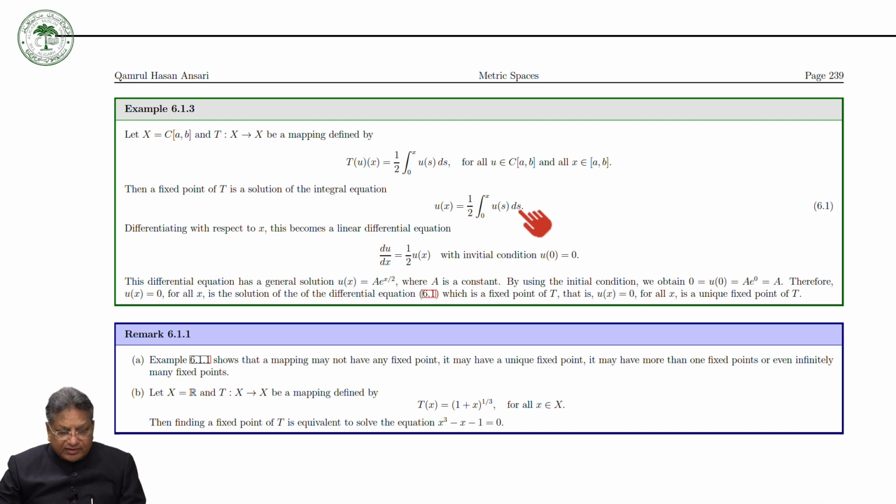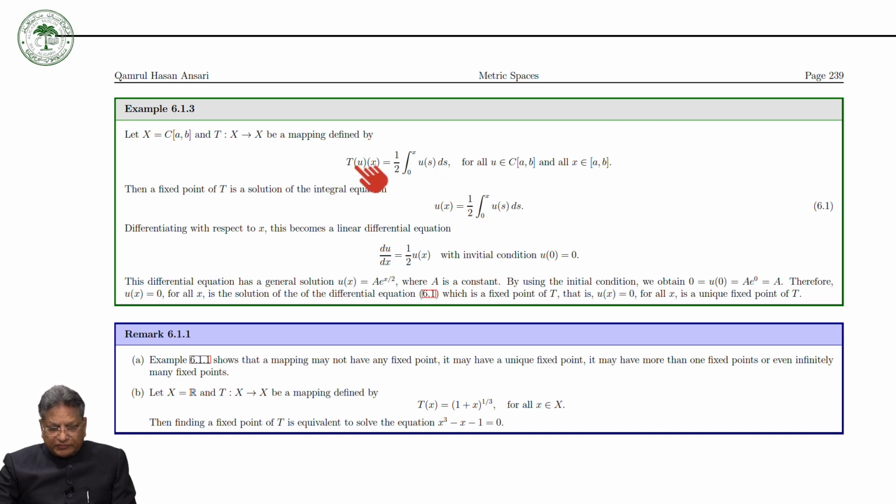So you see that it is very interesting that the fixed point of this operator T is the solution of this integral equation.